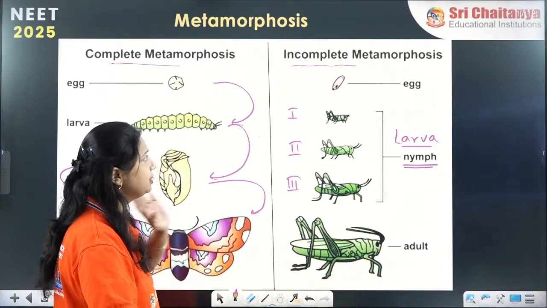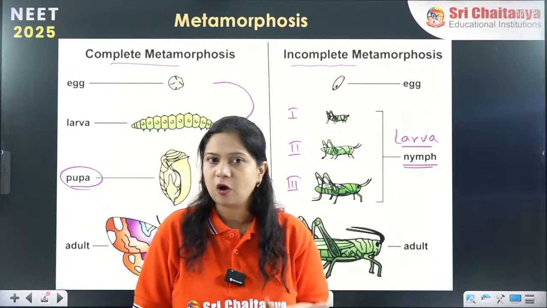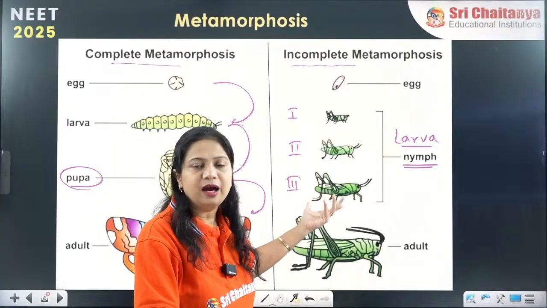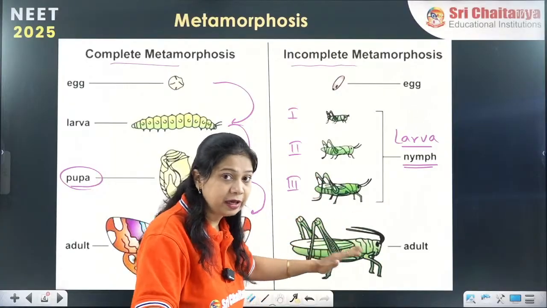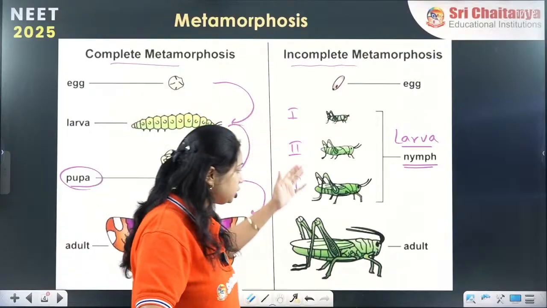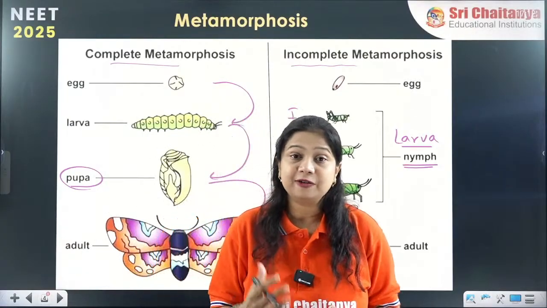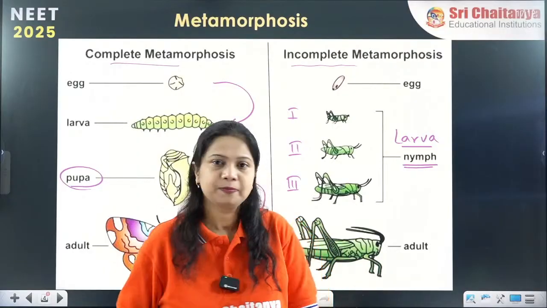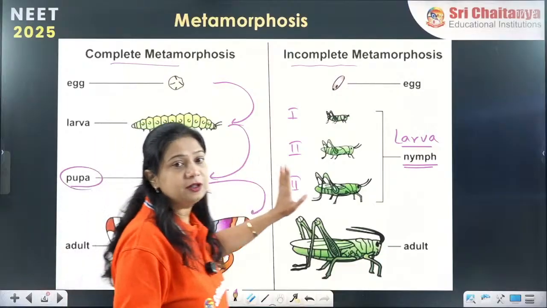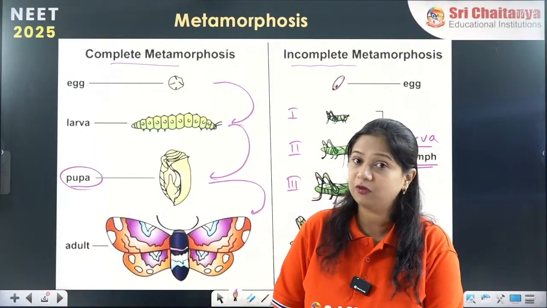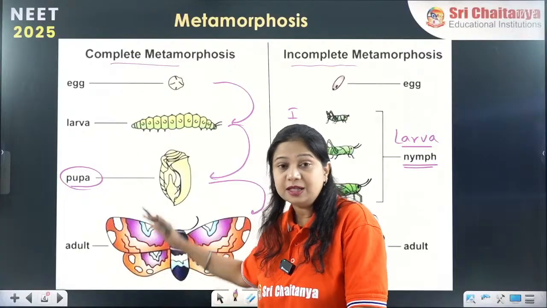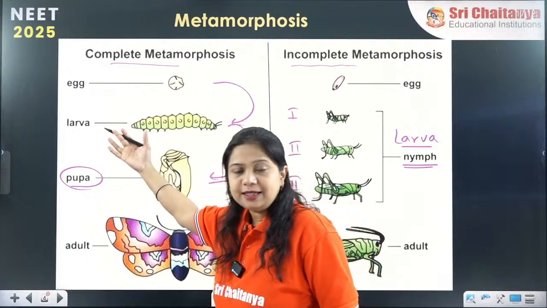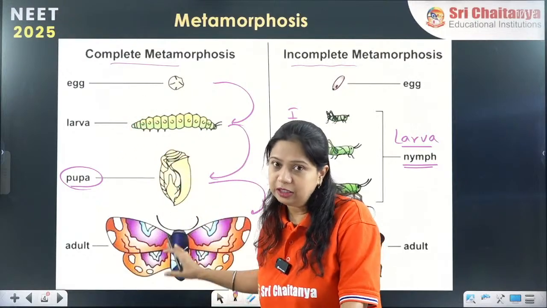So what is happening in this case? The metamorphosis is not undergoing the pupa stage. Instead, 2-3 different larval stages will be there and then it becomes an adult organism. Such a type of metamorphosis in which different stages might be absent is called incomplete metamorphosis. So there is complete metamorphosis and there is incomplete metamorphosis. In complete metamorphosis, each and every stage of development will be present: the fertilized egg becomes the larva, pupa and then an adult.